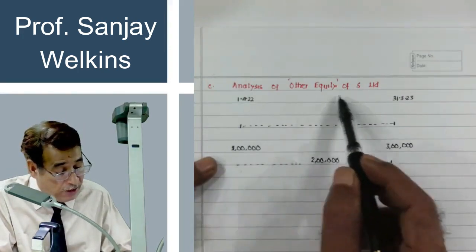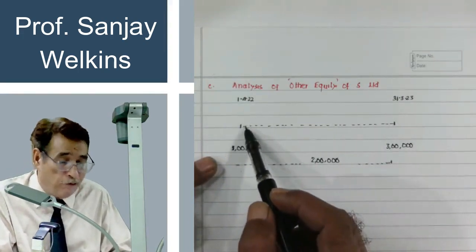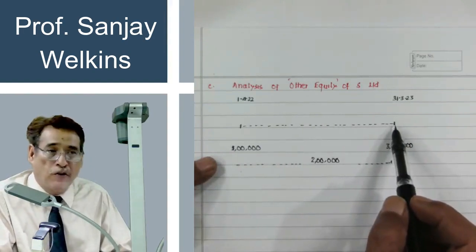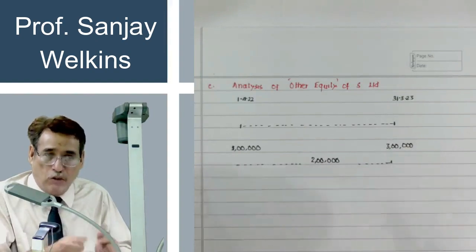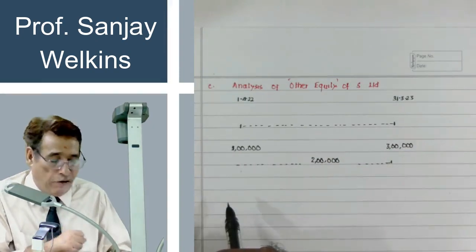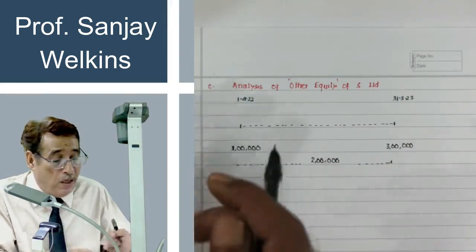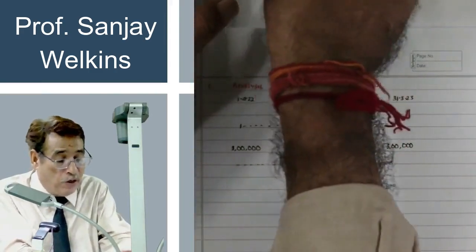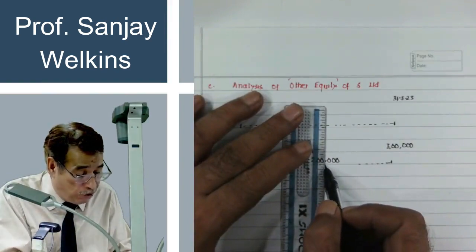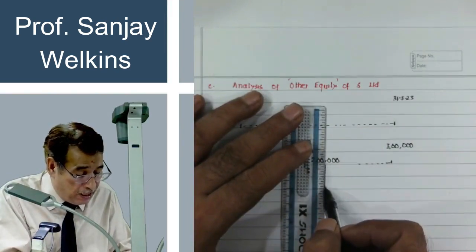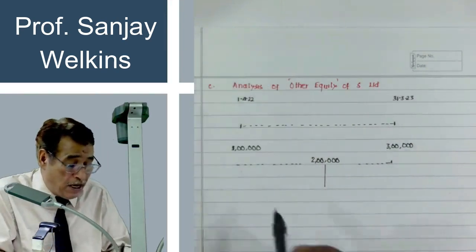That means from 1/4/2022 till 31st 3/2023, we have earned rupees 2 lakh worth of profit. Is it clear to you? We will see in the upcoming question that this 2 lakh worth of profit which the subsidiary company has earned in the current accounting period